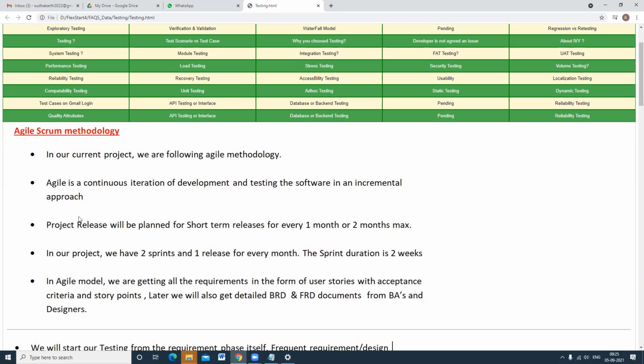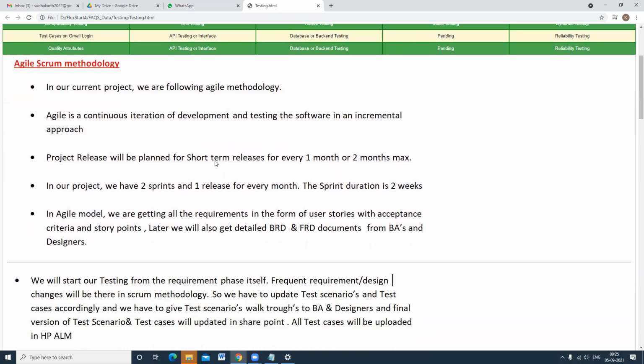Project release will be planned for short-term releases, every 1 month or 2 months. In our project we have 2 sprints and 1 release every month. The sprint duration is 2 weeks. So here a new terminology came, sprint. What is meant by sprint? I will tell you.